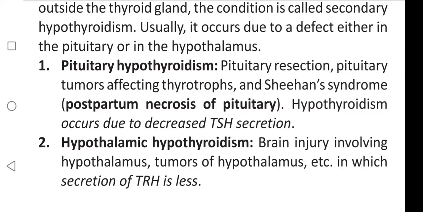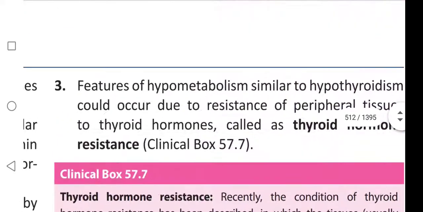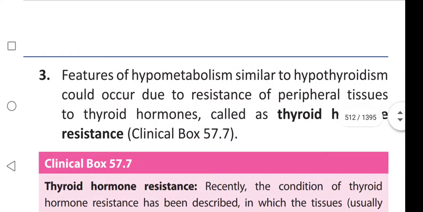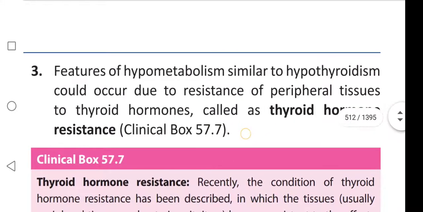Hypothyroidism occurs due to decreased thyroid-stimulating hormone secretion. Hypothalamic hypothyroidism: brain injury involving hypothalamus, tumors of hypothalamus, etc., in which secretion of thyrotropin releasing hormone is less. And features of hypometabolism similar to hypothyroidism could occur due to resistance of peripheral tissues to thyroid hormones, called thyroid hormone resistance.